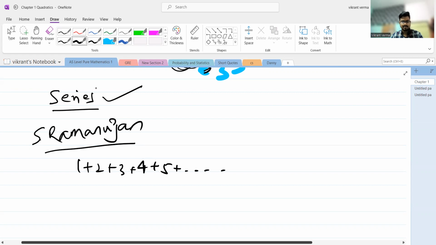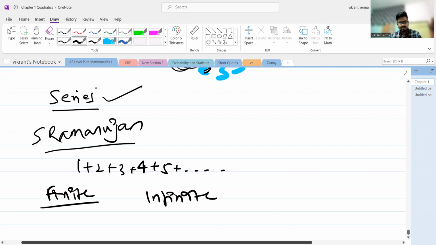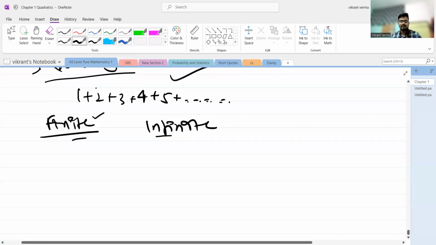If you ask me for an example of series, then a simple series can look like this. A series comes in two categories. Either it can be a finite series or it can be an infinite series. This is an example of an infinite series because these dots tell us that the same pattern will continue till infinity. Finite series also exist, and they are very easy because if we have a finite number of terms, then you can always find the sum. But an infinite number of terms is a little bit different. The entire study has a different axiom, and it is an entirely different game.